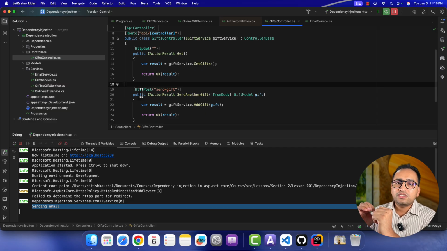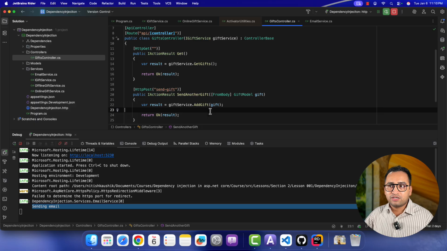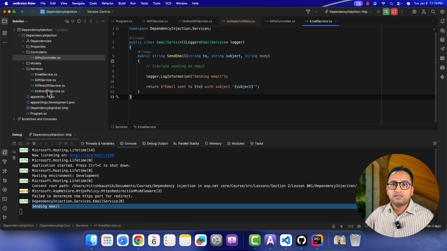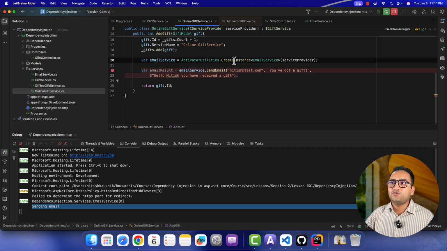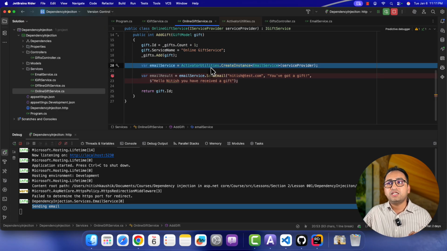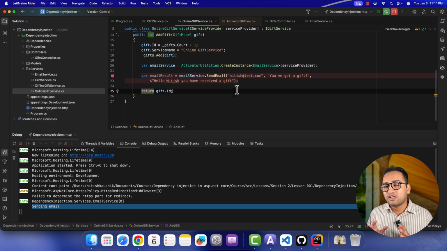If I'm not registering this service in the DI container, how do I handle the service lifetime of this email service object? If you are using the activator utility class and you are creating the instance by using this CreateInstance method, then the lifetime for this service is going to be transient.